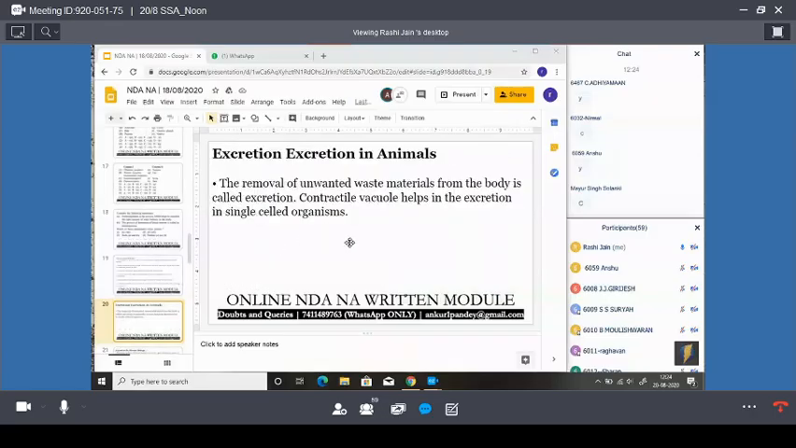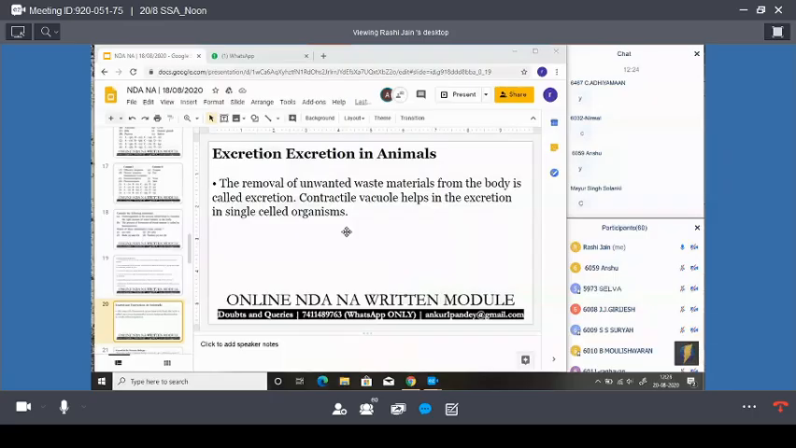Now, moving ahead in control and coordination in life processes. In life processes, another main system is the excretory system. So let's see excretion in animals. The removal of unwanted waste materials from the body is called excretion. You are familiar with this.